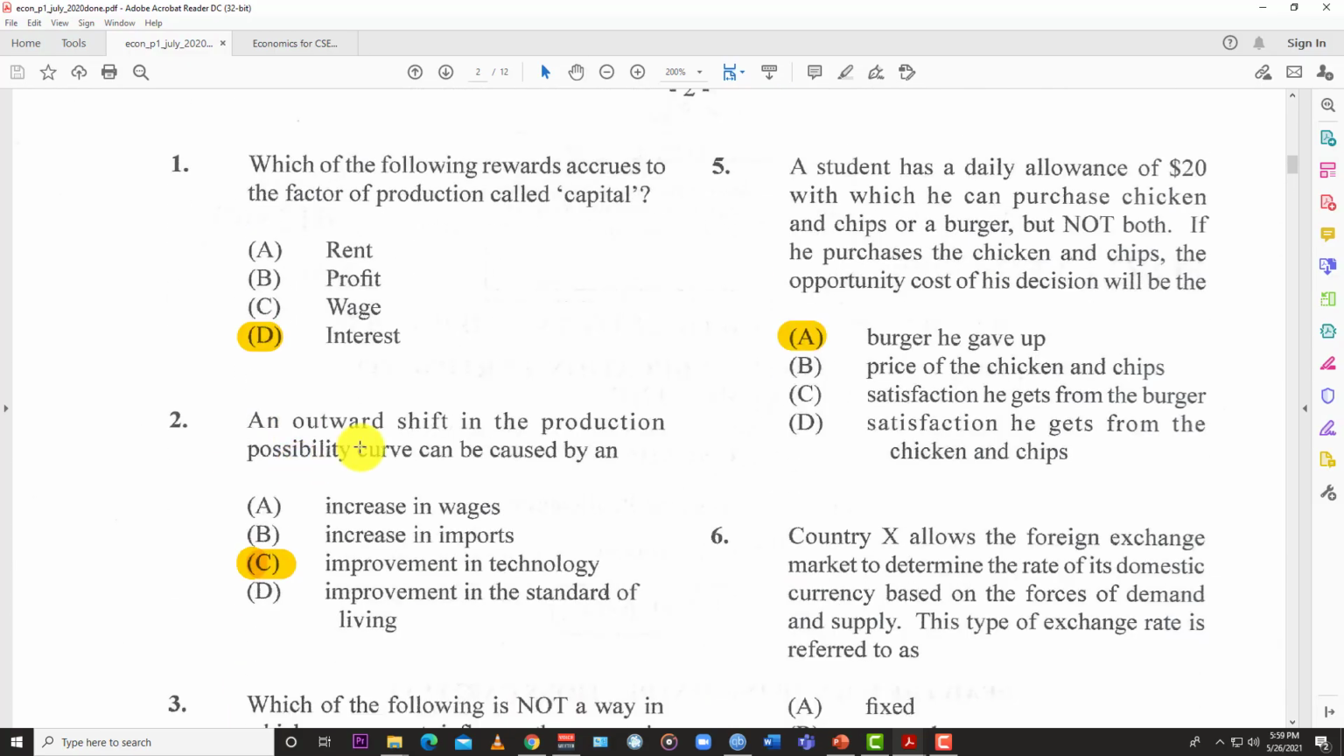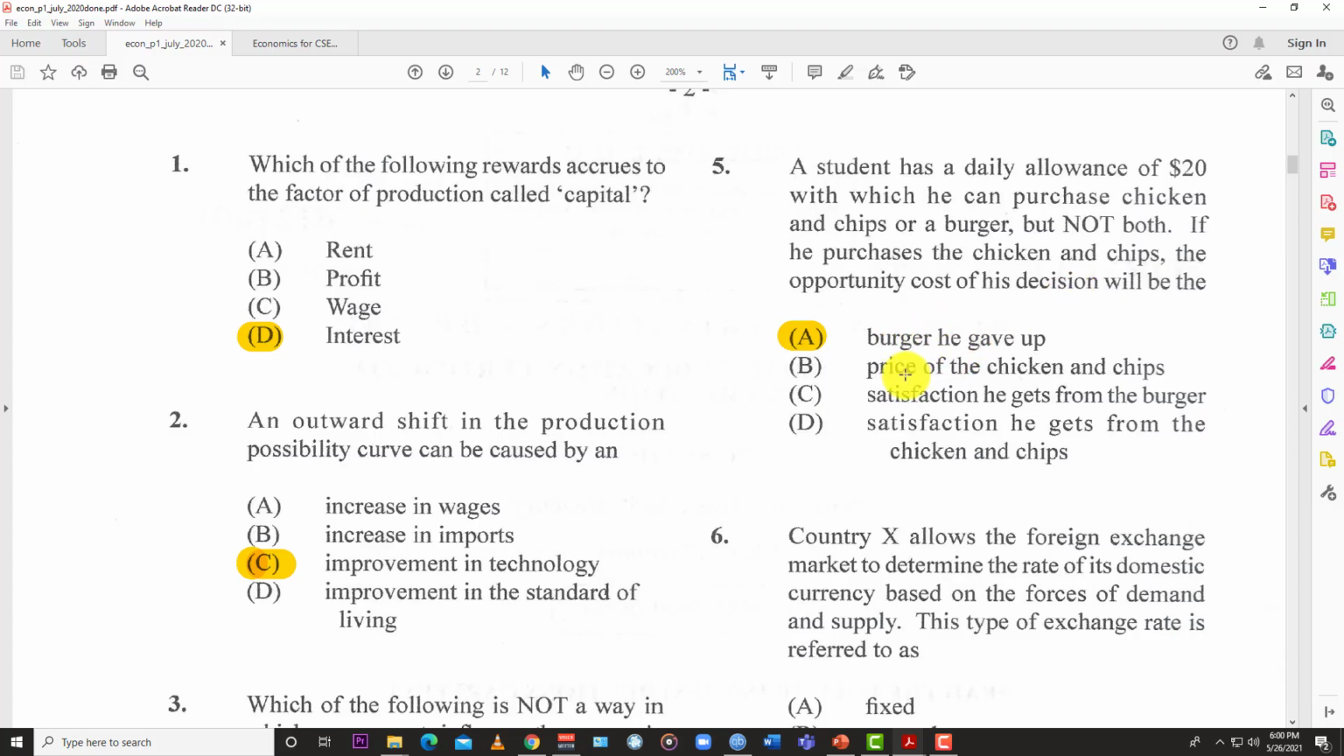All right, 5. A student has a daily allowance of $20 with which he can purchase chicken and chips or a burger, but not both. If he purchases the chicken and chips, the opportunity cost of his decision will be... and of course, you have to go back to the definition of opportunity cost. And that's the cost of something that you gave up, the cost foregone to acquire something else. And so if you go based on that, you know right off the bat the answer is A, the burger he gave up. So the opportunity cost of him buying the chicken and chips is the burger that he gave up.